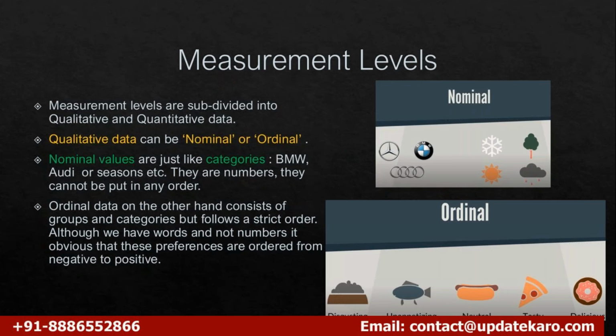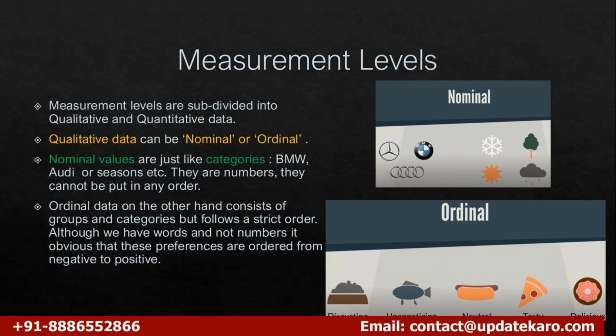Let us say, for example, you are going to rate a pizza that you have tasted, in Pizza Hut or Domino's, whatever it is, don't bother. You want to rate the taste of the pizza, and you want to classify the taste as disgusting, unappetizing, neutral, tasty, and delicious. Now this set is called an ordinal set.